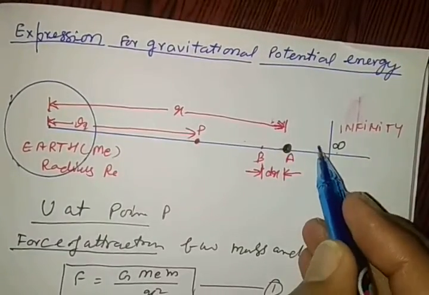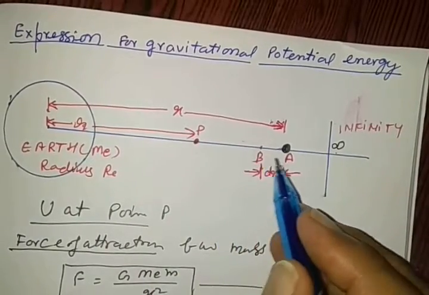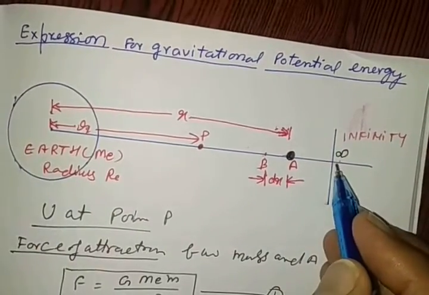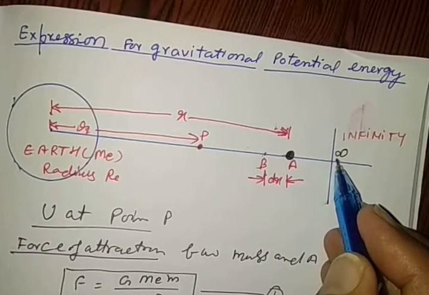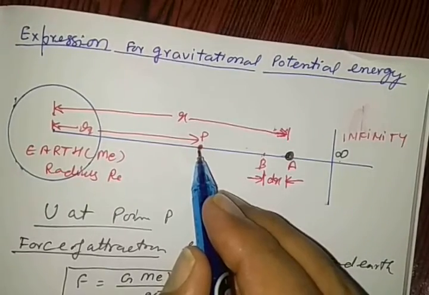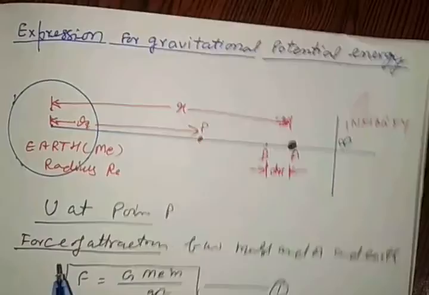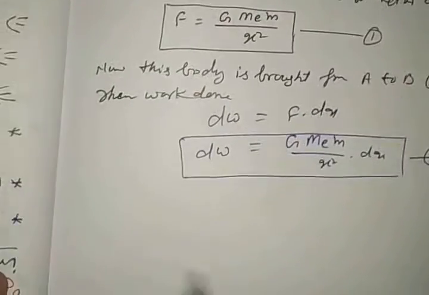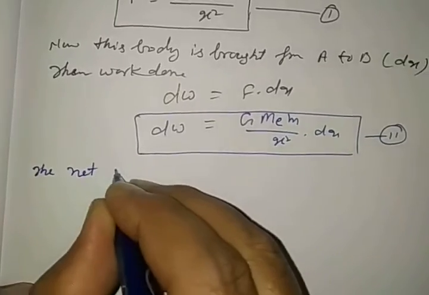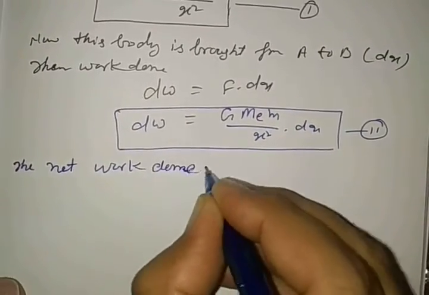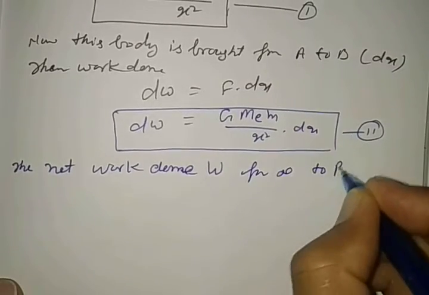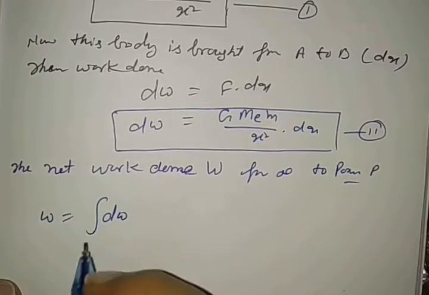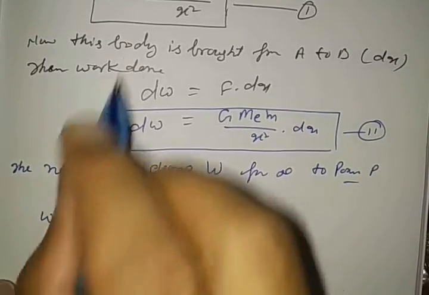Understand, we divide the whole path into small components, obtain the work for each component and add them, or in the language of calculus we integrate the total work done from infinity to point P in the field, because we are going to calculate gravitational potential energy at point P. So bringing from infinity to point P, the net work done W is the summation of all small fragment works from infinity to point P.